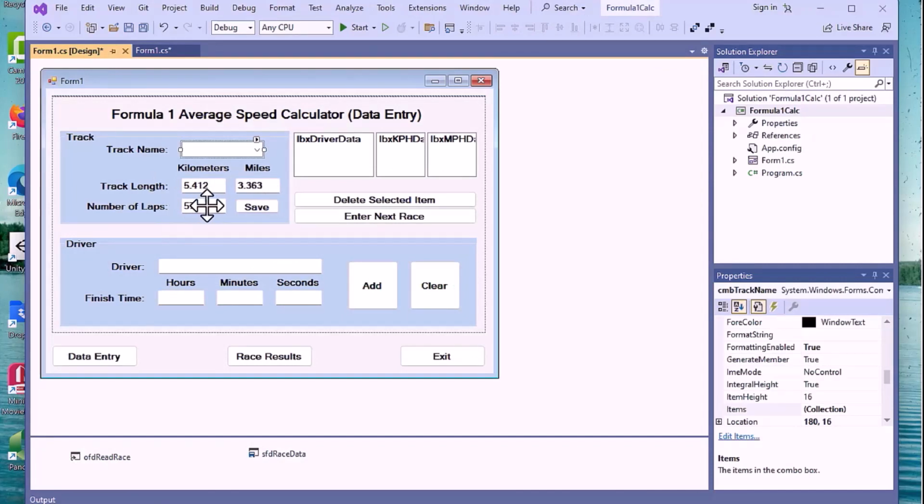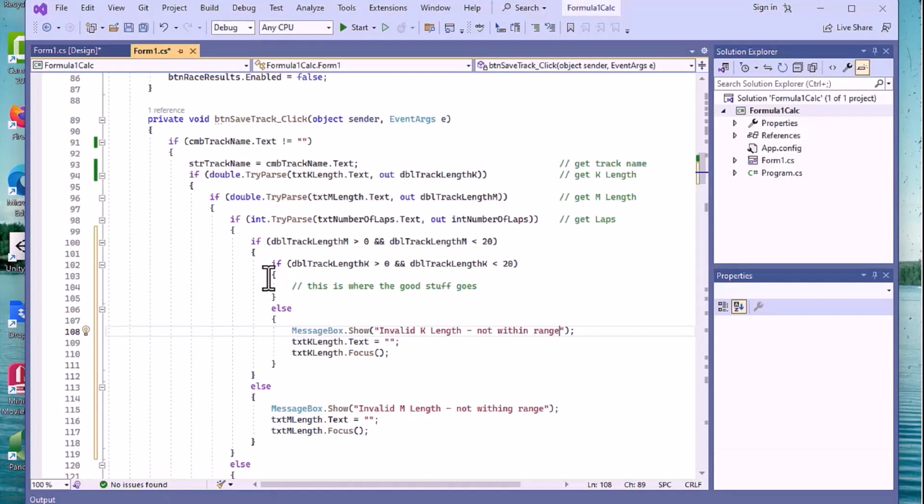Now we can look at the number of laps. How many laps are usually in a race? That's what we got to think about, and put a legitimate number in there, because we want the user to be able to put in the number that it is, but it shouldn't be ridiculous, like 99,000 or something of that nature. So we can actually go in here and test that.